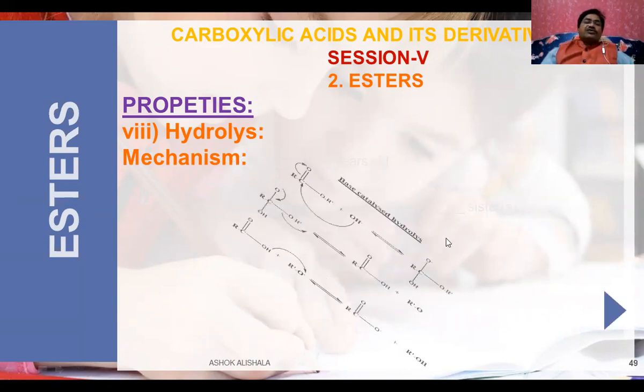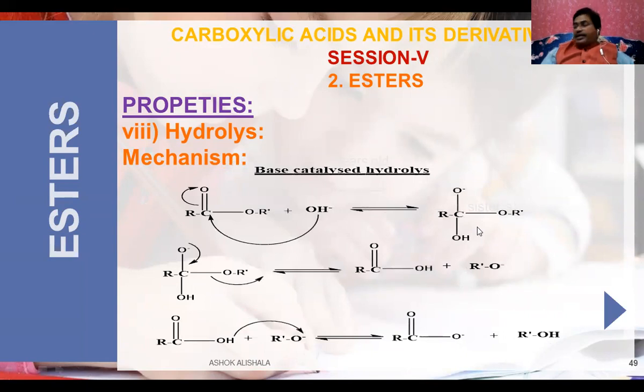Now let us see this in base catalyzed hydrolysis. In base catalyzed hydrolysis, what happens? Now, the OH minus ion attacks the carbon, and at the same time the pi bond is shifted to the oxygen; you get a negative charge on the oxygen and OH is added. In the next step, the negative charge is again shifted between the carbon and oxygen, and an alkoxy group is removed. Here you see the alkoxy group, and a carboxylic acid is formed.